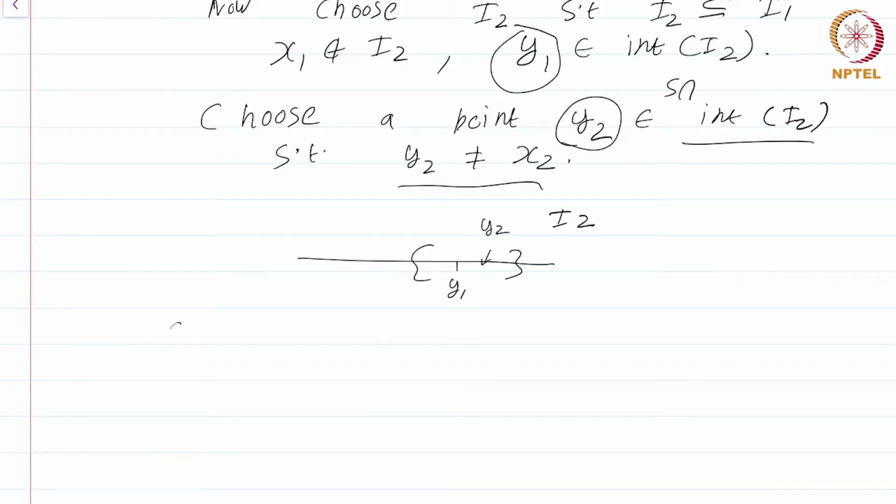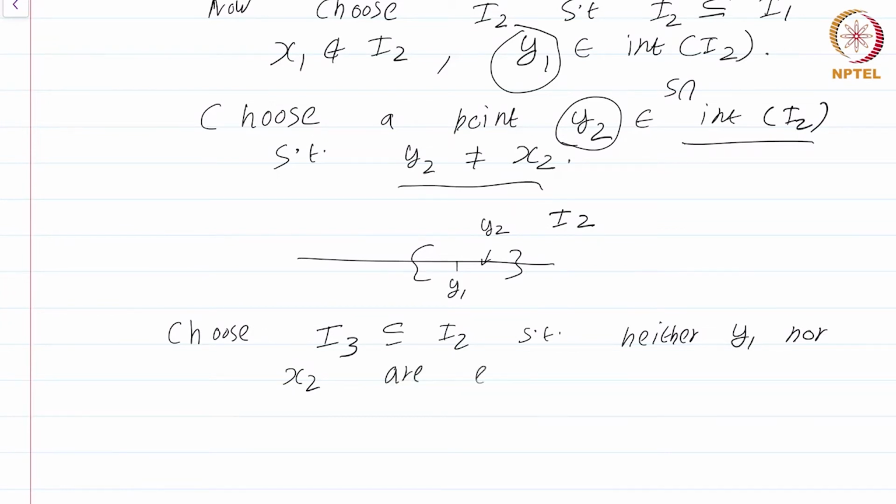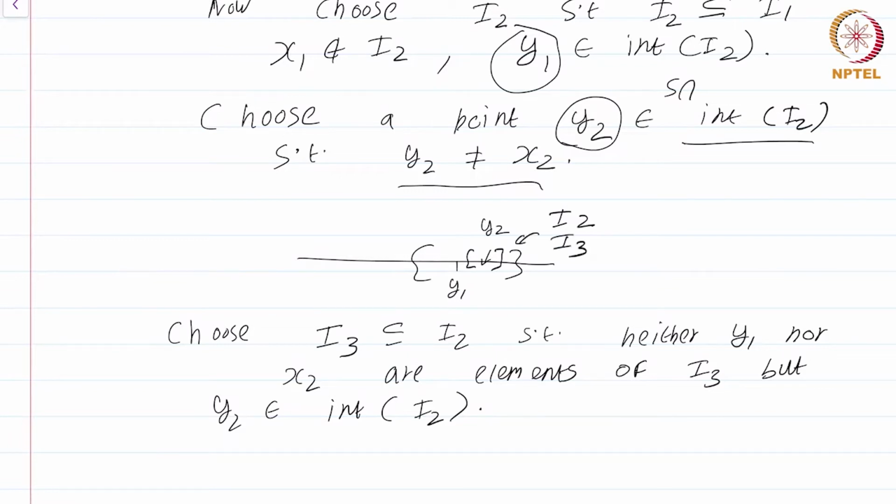Okay. Now as you can guess, we are going to choose I3, a subset of I2, such that neither y1 nor x2 are elements of I3, but y2 is there in the interior of I3. Now we are going to choose another interval I3 like this.